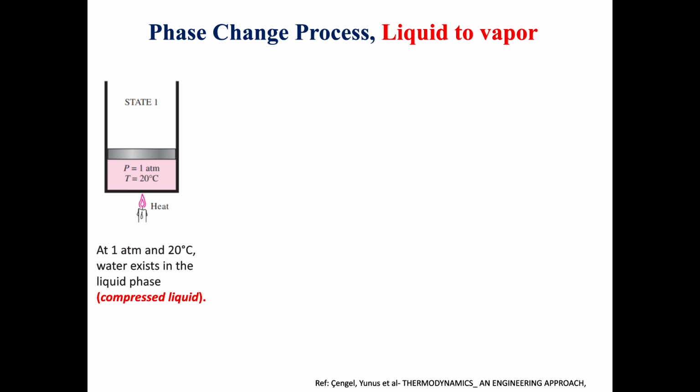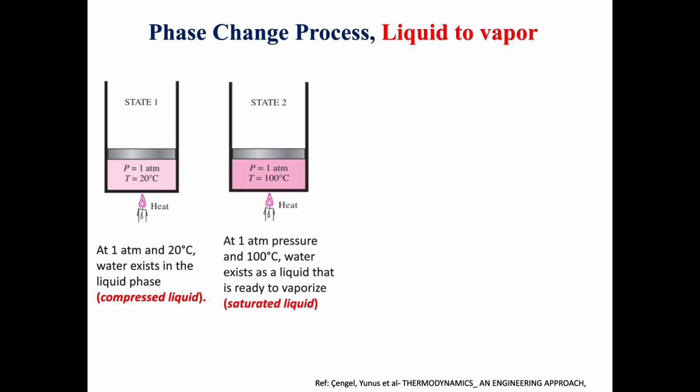But we will change the name of the state. We will call the liquid in the second state a saturated liquid. Why do we call it saturated liquid? Because the water has reached its boiling point. It reached 100 degrees Celsius, so it's ready to start vaporizing.